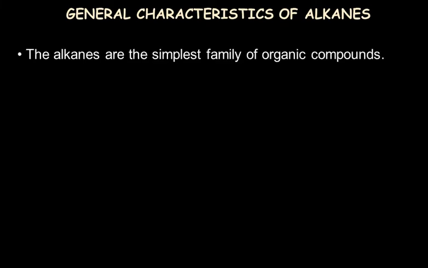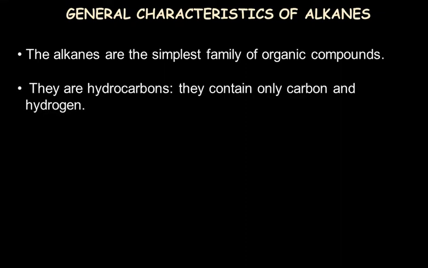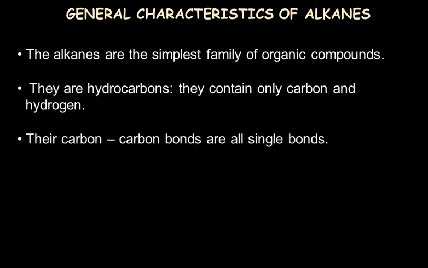So first we'll see the general characteristics of alkanes. The first general property is that alkanes are the simplest family of organic compounds, where only carbon and hydrogen are present. They are hydrocarbons, and that we have already seen earlier in this video.